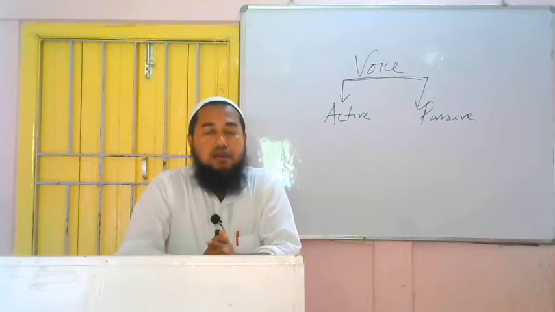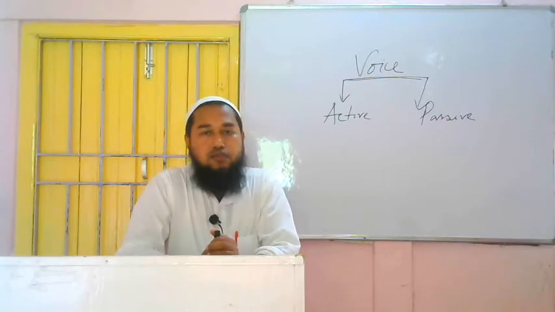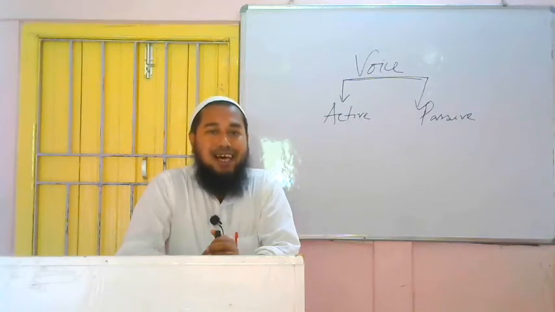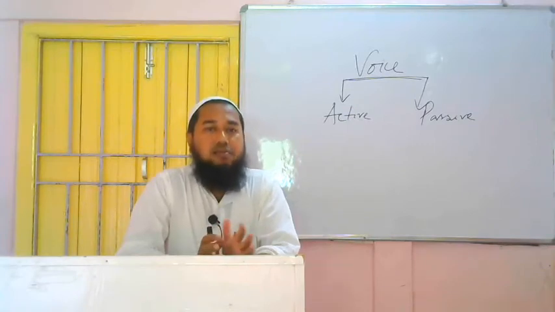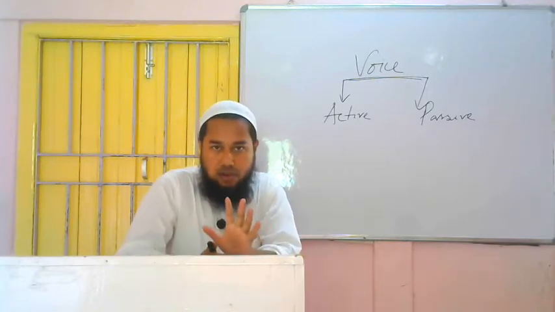And one more thing, very clearly you understand this one, that while changing subject to object or object to subject, we have to change some words. If we get I, it will be me. If we get we, it will be us. If we get he, it will be him. If we get she, it will be her. If we get they, it will be them. And rest others will remain same. Only these words will be changed: I, me, we, us, he, him, she, her, they, them, and rest others will remain same. So I hope it is clear.